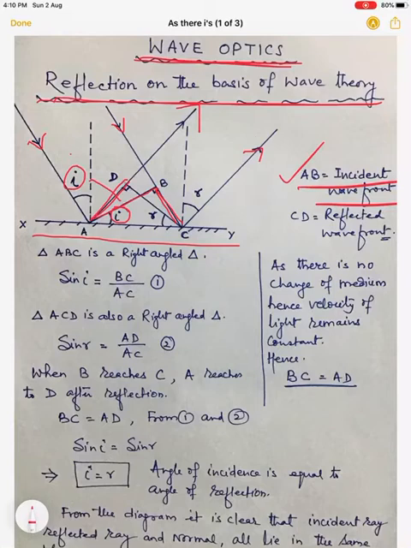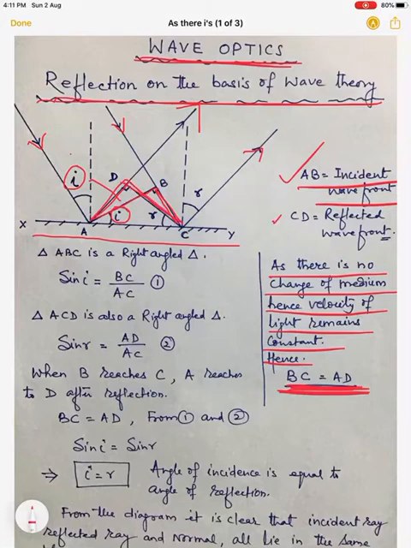As the medium remains same, in the same medium this happens, so the distance traveled by B to C and A to D both are same. So BC is equal to AD. As there is no change in medium, hence velocity of light remains constant, hence BC is equal to AD. Okay. Now if we draw a line on these reflected rays, then this CD is called the reflected wavefront.